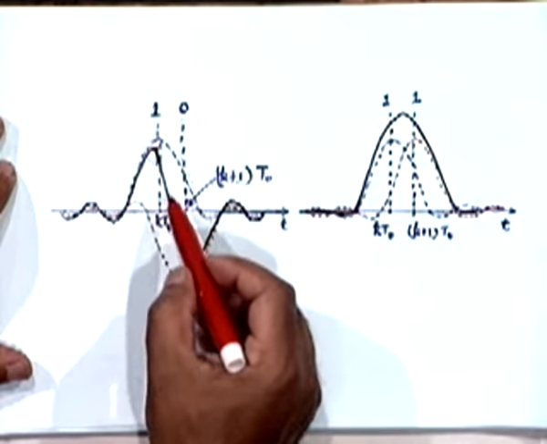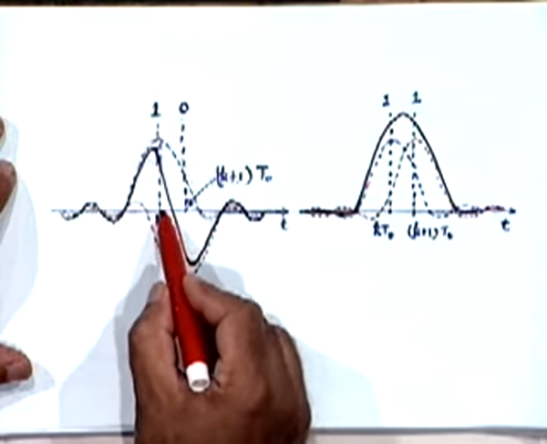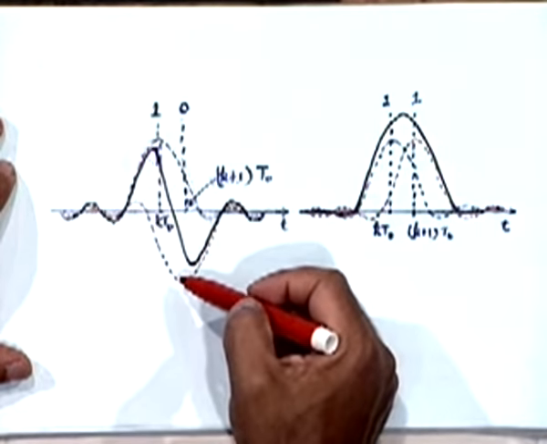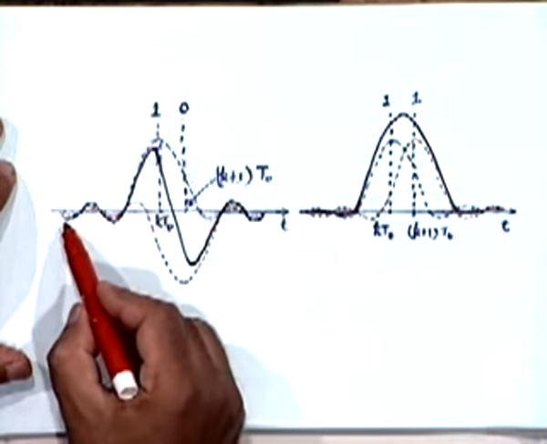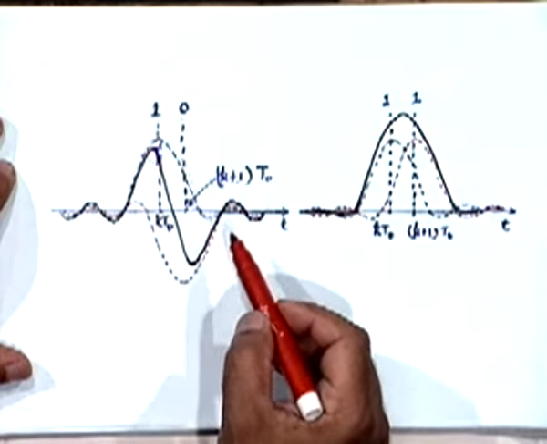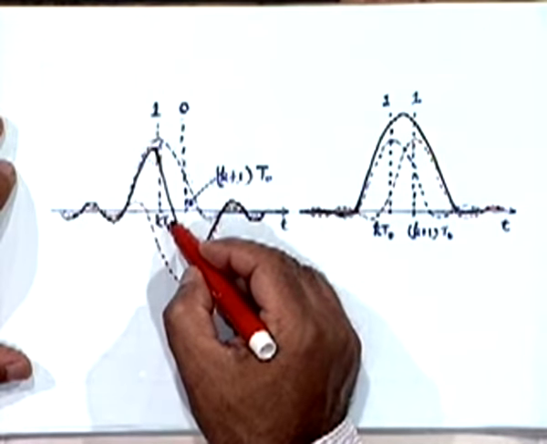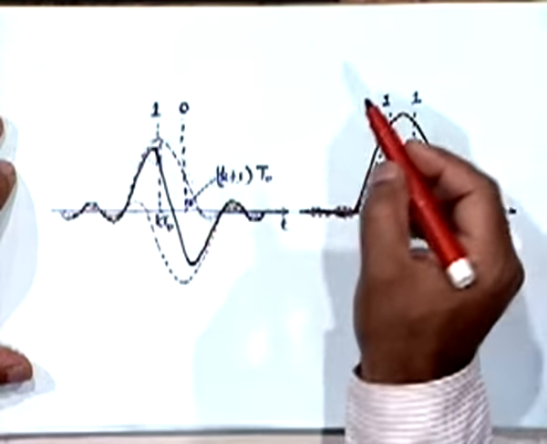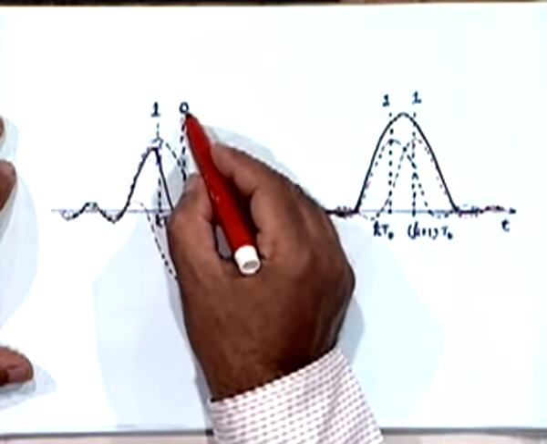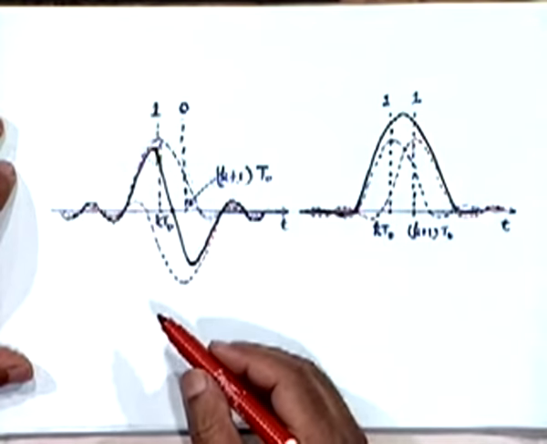The only difference between these two is one is positive, the other is negative, and there is a mutual displacement of t0 seconds. If you look at the resultant waveform of these two transmissions, this black curve is what you will get. You will find you are going through a 0 crossing at kt0 by 2, kt0 plus t0 by 2. So a 1 followed by a 0 will result in a 0 amplitude at the next sampling instant.